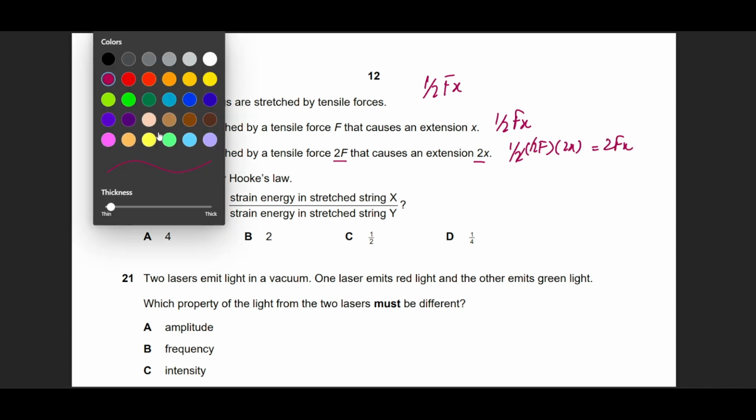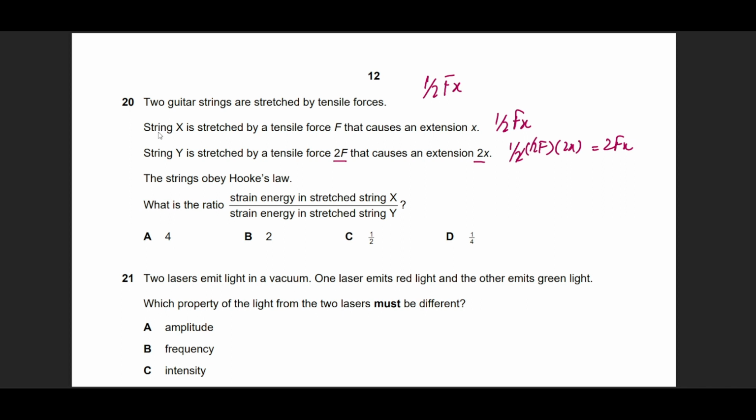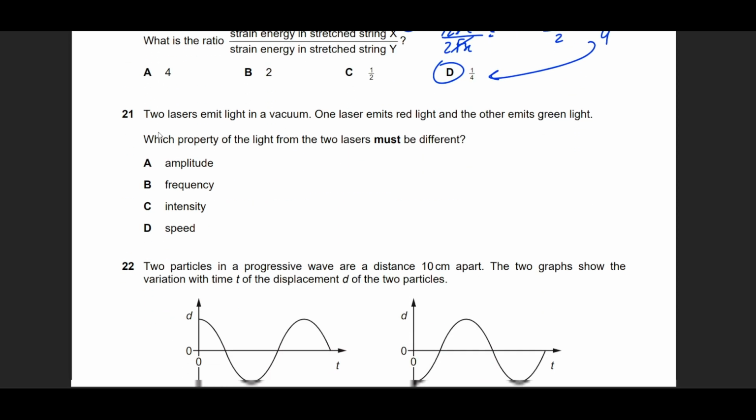Now, if you take the ratio between the two systems, X is in the numerator, which is going to be 1 over 2 Fx, divided by Y in the denominator, which is going to be 2Fx. So this simplifies, Fx cancels out. So 1 over 2 is 0.5, divided by 2 becomes 1 by 4. So this is option D.